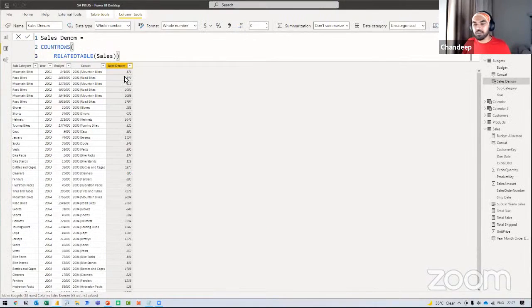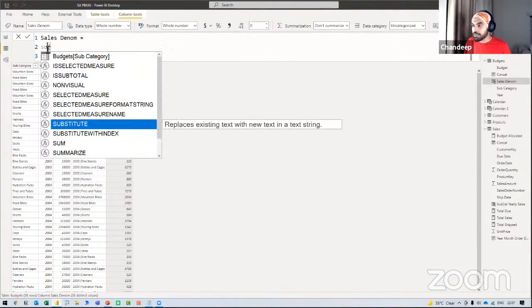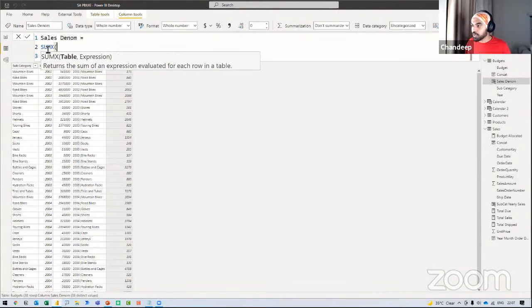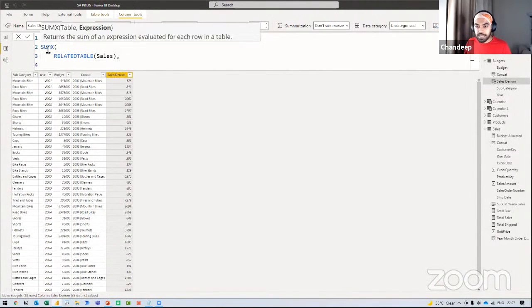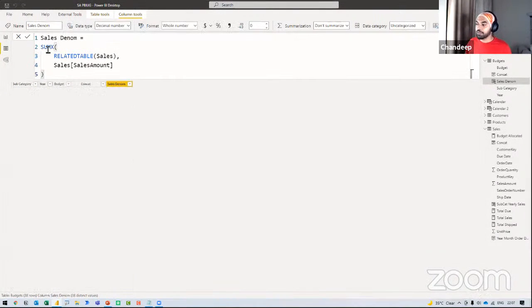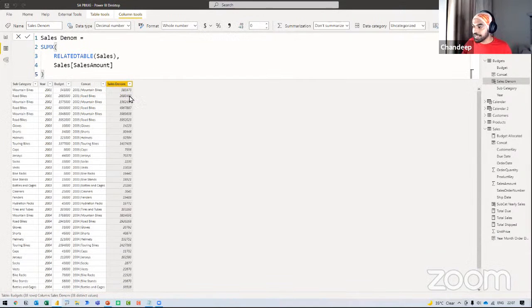Cool, no problem. But I don't really need the count. I need the sum of the total. So the sum of the amount. SUMX, where are you? SUMX, that is my table. In that table, I have an amount column. Please take a total of that, close the bracket and press enter. That is nothing but the total, or the denominator, that I wanted for every single row of the sales table.